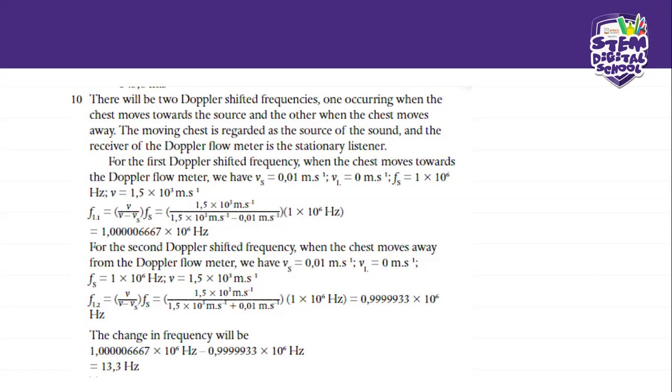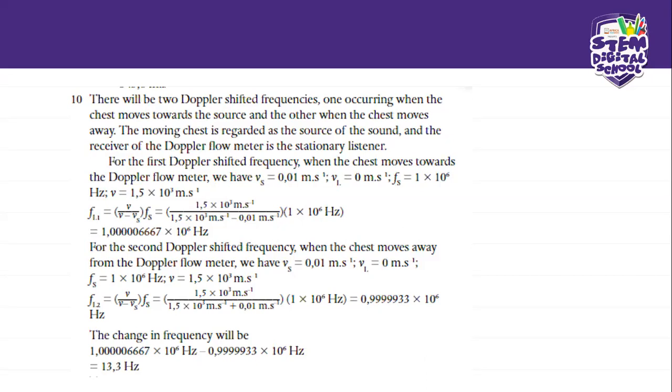So from there, you're going to substitute, because we've got everything else that is given in the question. We've got the 1.5, we've got the velocities, the velocity of the source, and our frequency, and this will give us this value. Okay, but you can always take it to two decimal places. In this case, it's just going to be 1 times 10 to the power of 6